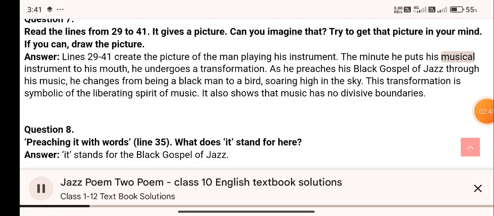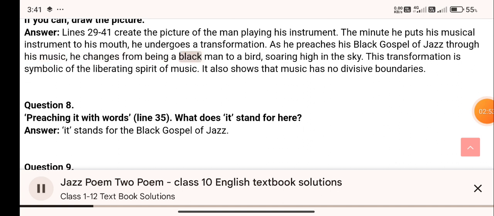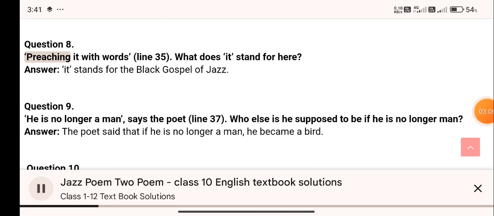The minute he puts his musical instrument to his mouth, he undergoes a transformation. As he preaches his black gospel of jazz through his music, he changes from being a black man to a bird, soaring high in the sky. This transformation is symbolic of the liberating spirit of music. It also shows that music has no divisive boundaries. Question 8. Preaching it with words, line 35. What does it stand for here? Answer. It stands for the black gospel of jazz.